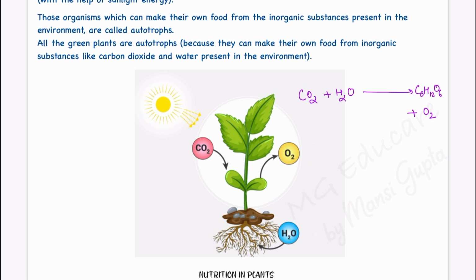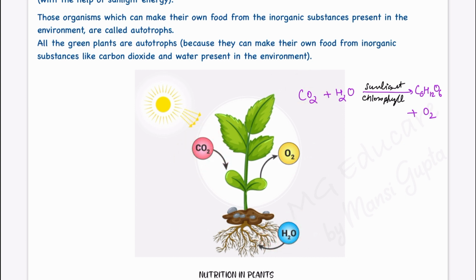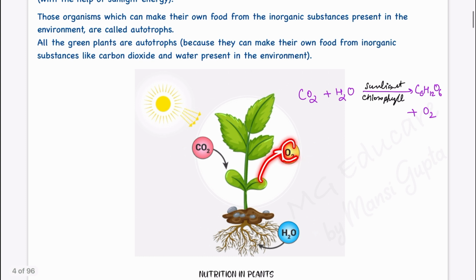Now here we add that chlorophyll is important for photosynthesis in the presence of sunlight. So what is happening from the environment? It is taking the raw materials, that is carbon dioxide and water, and some of the substances it is giving out to the environment also. Like for us, oxygen is very much important.